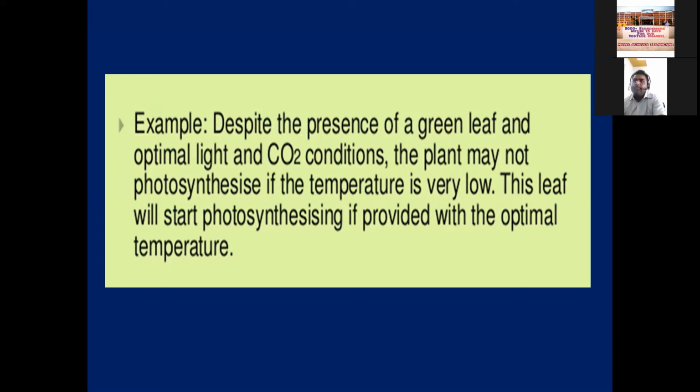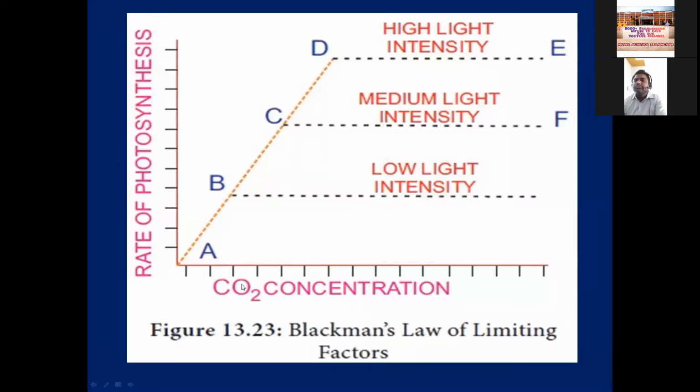So when any process depends on more than one factor, and that process is minimized or stopped by the least factor, that is called a limiting factor. Now take a graph for explanation of Blackman's law of limiting factor. On the x-axis CO2 concentration, on the y-axis rate of photosynthesis. See, the CO2 concentration is increasing along with the increasing of light intensity. Now from A to B, the rate of photosynthesis is increasing as CO2 concentration and light intensity are slowly increased.